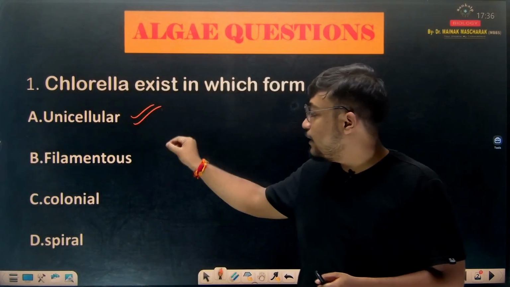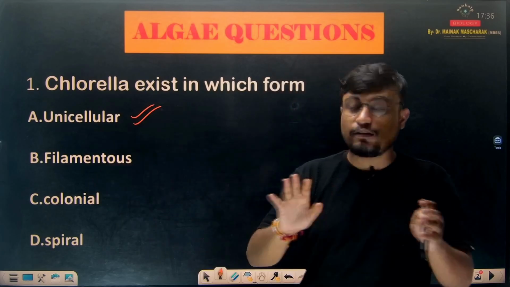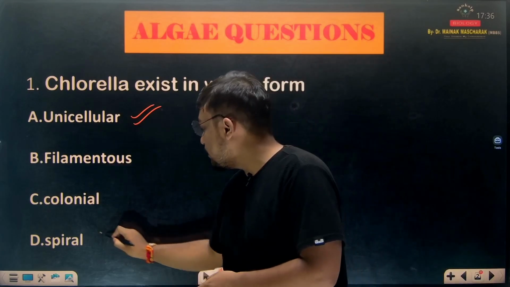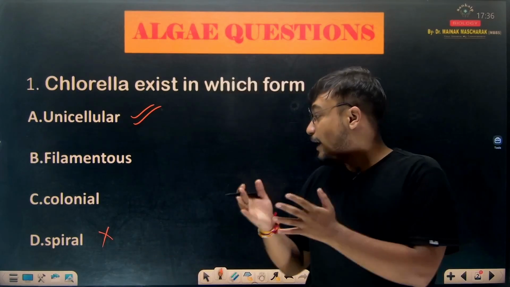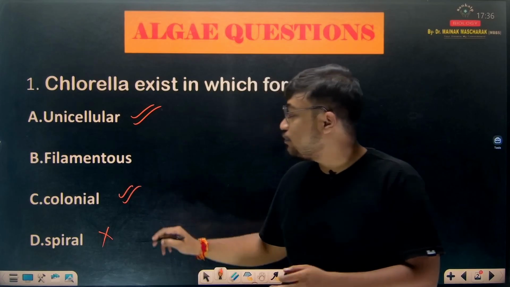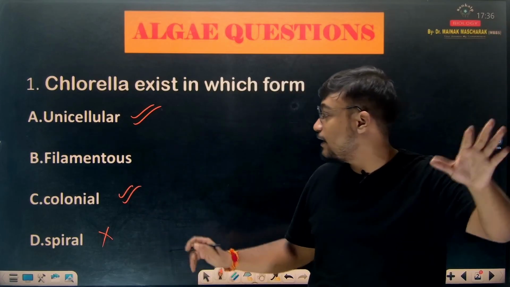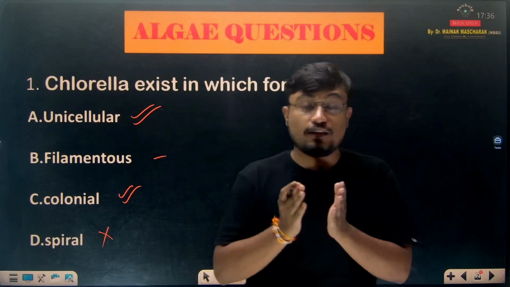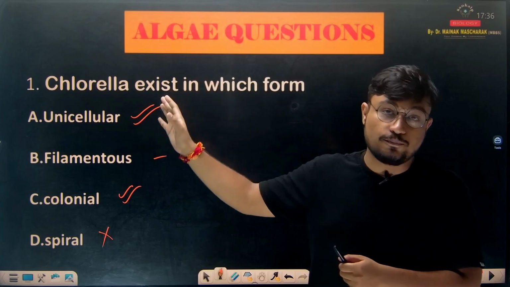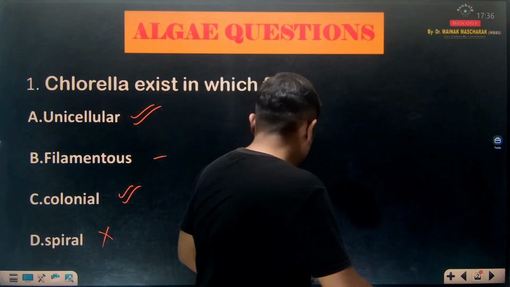Filamentous, colonial and spiral forms do not exist. First of all, spiral form does not come in the question because no algae exists in spiral form. Colonial form exists in the form of kelps and other big algae. Filamentous form does not exist; only chlorella exists in unicellular form. Okay, so now let's move to the next question.